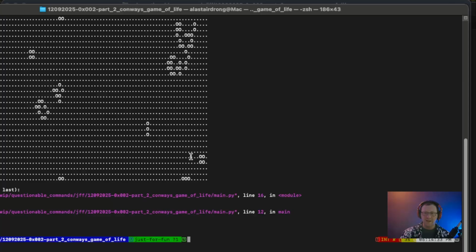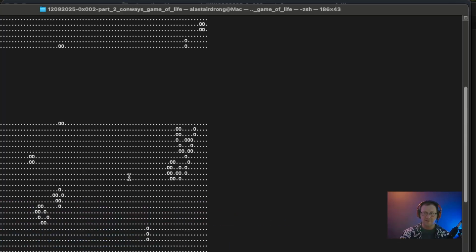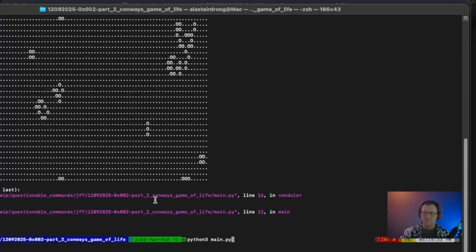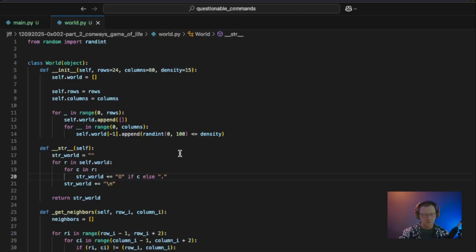So if we had commands above our Python command that we wanted to go look at, that's lost effectively. It'd be really annoying to get back to that. So I want to improve how we are effectively allowing the animation of Conway's Game of Life to happen. And I think part 3 is going to be the longest of the 3 in this series.